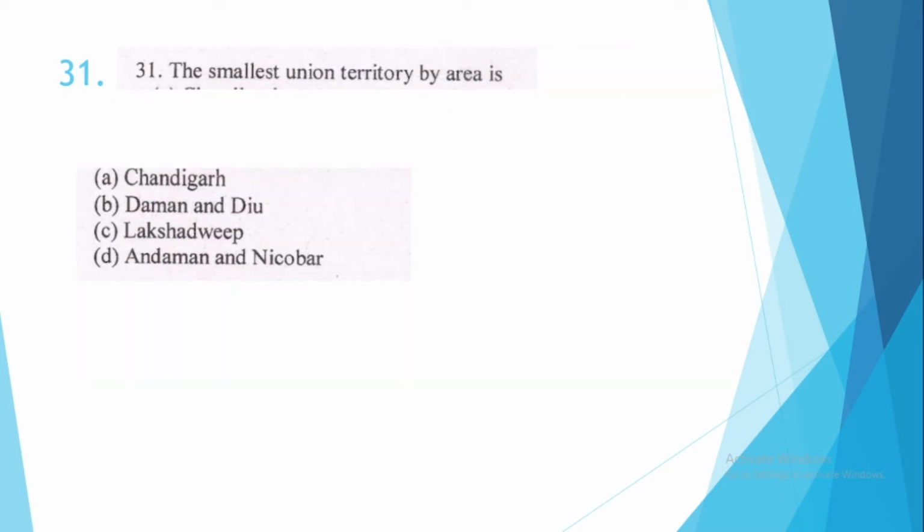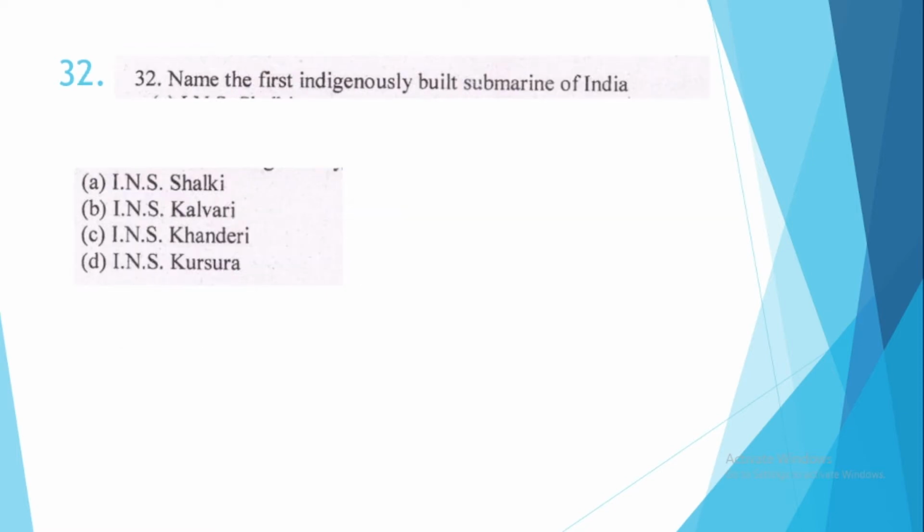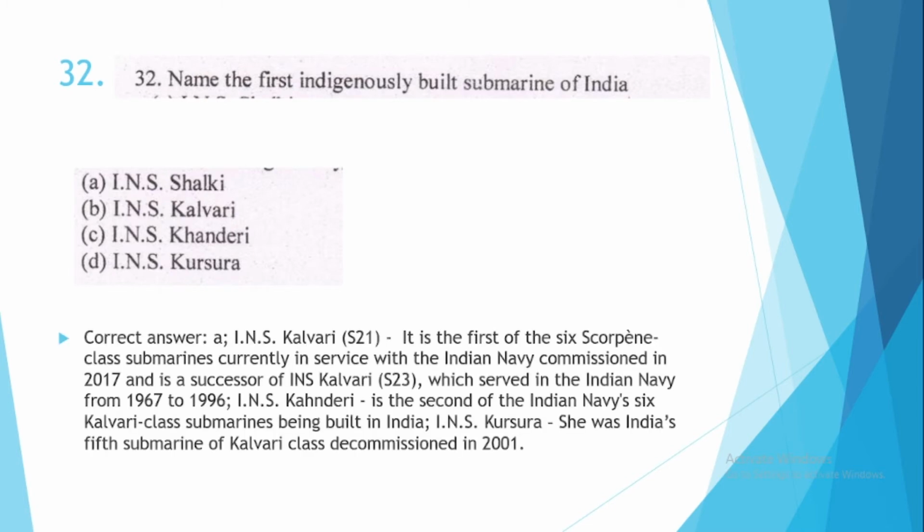31. The smallest union territory by area is? This is option number C, Lakshadweep. This is the smallest union territory in terms of its area. 32. Name the first indigenously built submarine of India. This is option number A, INS Shalki. And let us see the other facts of the other given options.